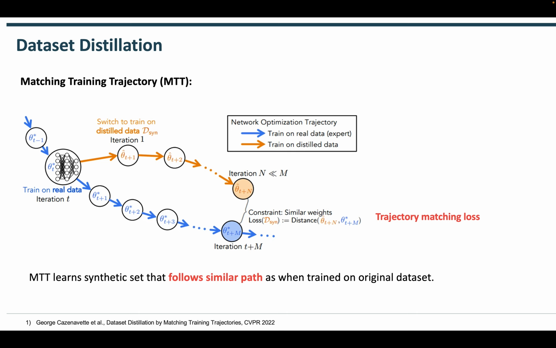Let me briefly explain one of the state-of-the-art dataset distillation methods, the Matching Training Trajectories algorithm, or MTT, because this is the baseline method for our approach. The MTT method learns a synthetic dataset by minimizing the distance between model parameters trained on the real dataset and those trained on the synthetic dataset.